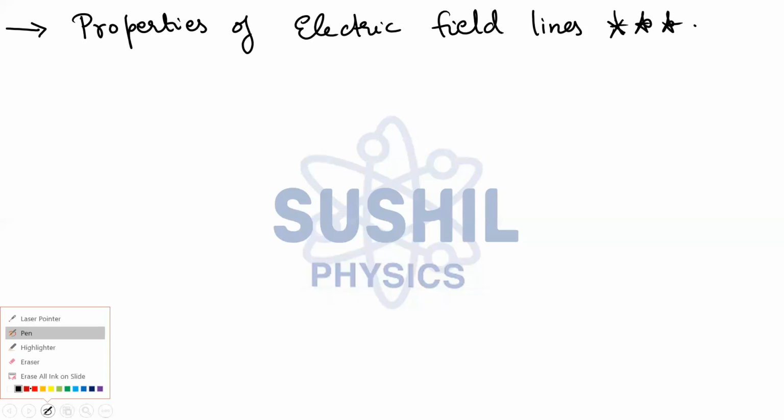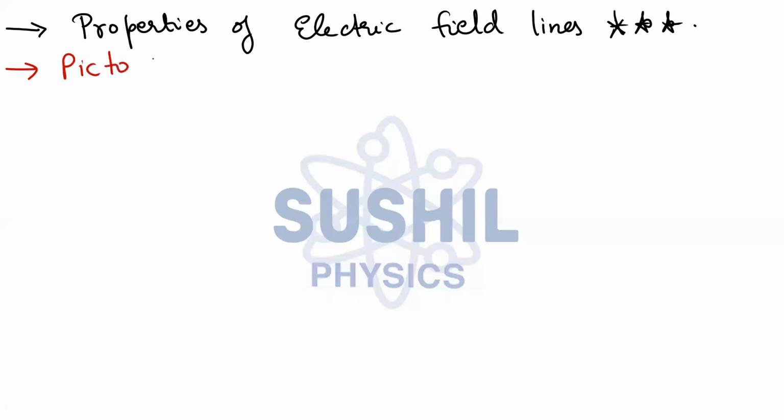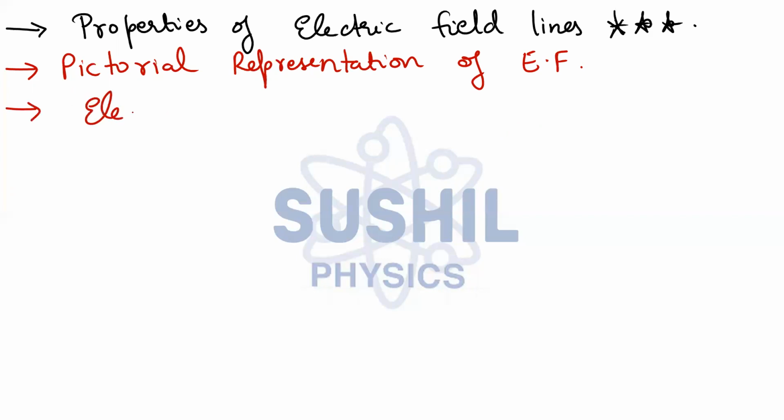Then we have the pictorial representation of the electric field lines. This is again an important question, a very trending question previously, but you can see that in the previous papers this question has not been asked. Later on, in 2015, 16, you could see that these questions were appearing in the paper. The next question, the definition of electric dipole.